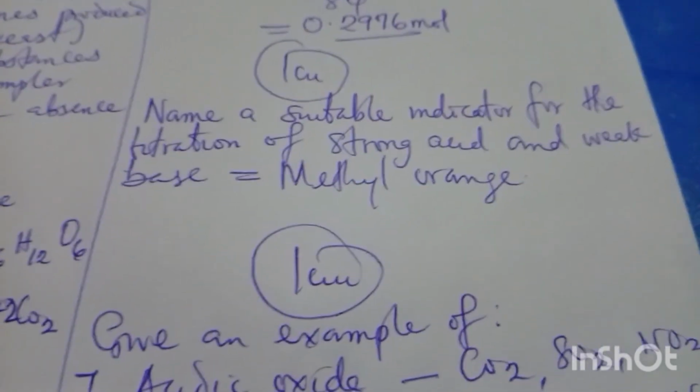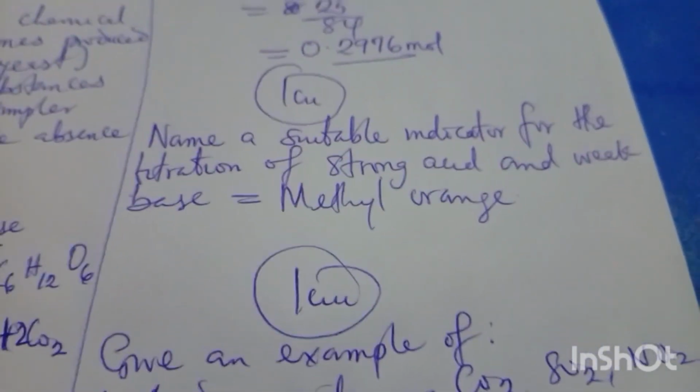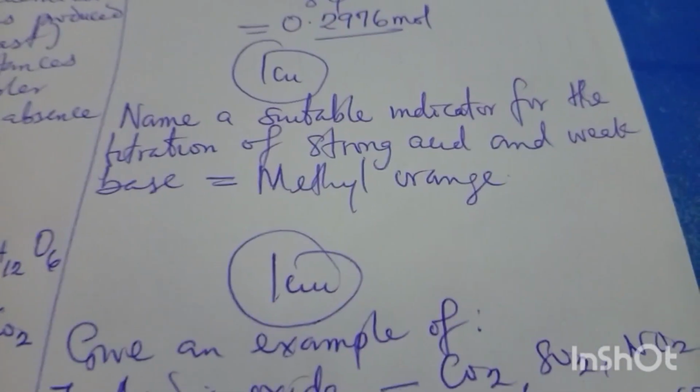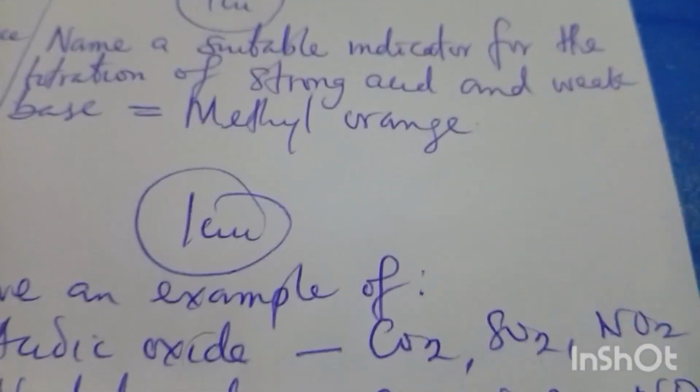Look at SO2 as well as an example of acidic oxide. If you react it with H2O, it will give you H2SO3. Another one is NO2. If you react it with H2O, it will give you HNO3. So all these that I've mentioned here are examples of acidic oxide.